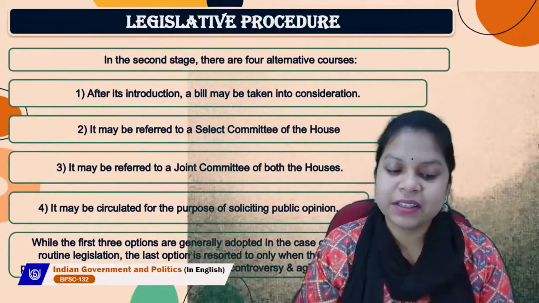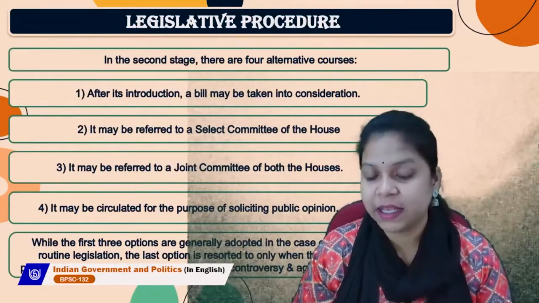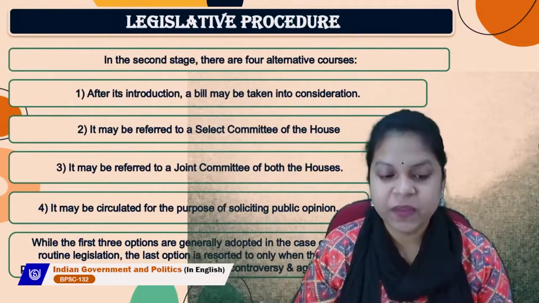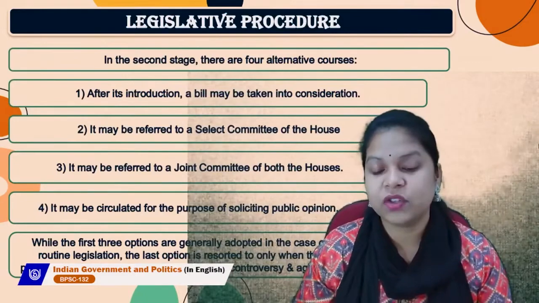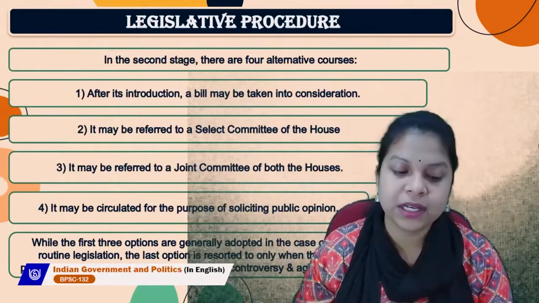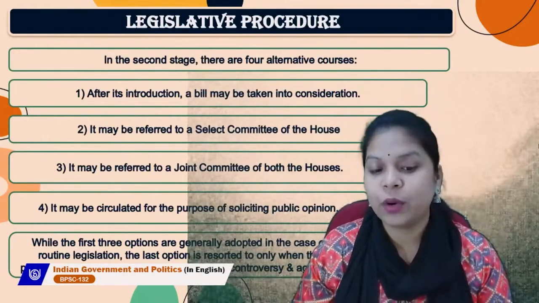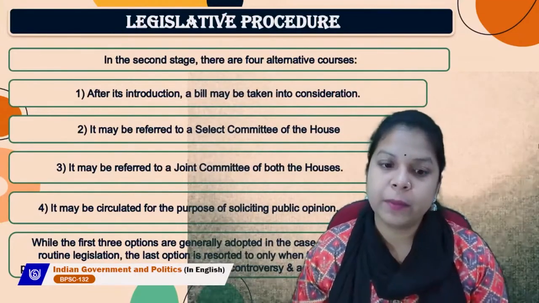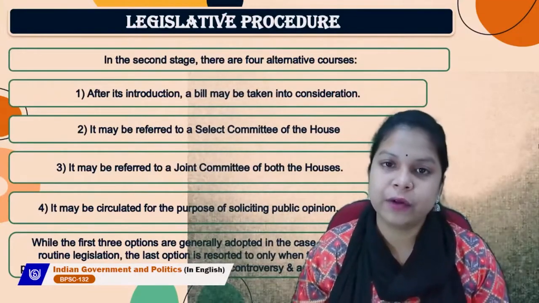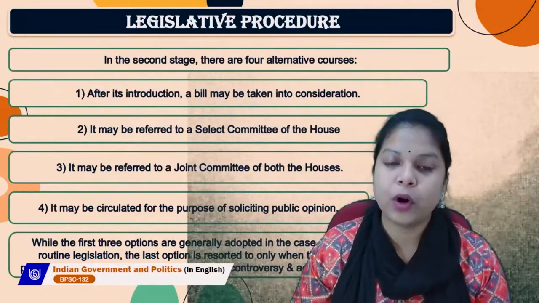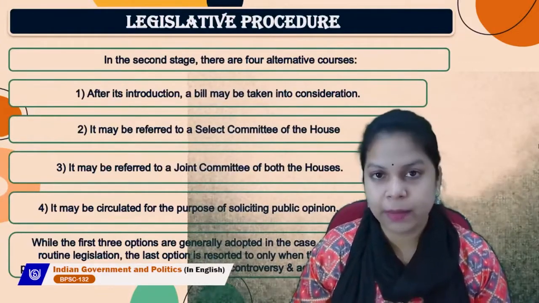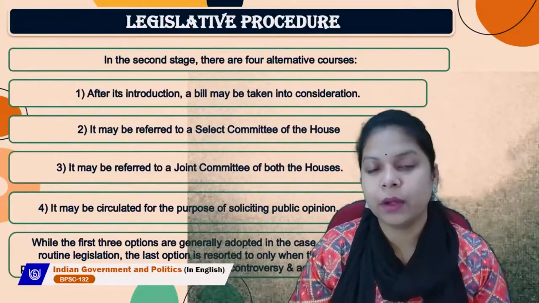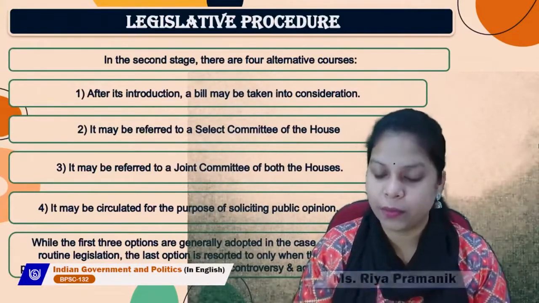While the first three options in the second stage are generally adopted in the case of routine legislation, the last option is resorted to only when the proposed legislation is likely to arouse public controversy and agitation. So if it is believed that a bill will create controversy and agitation among the public, it may be circulated for the purpose of soliciting public opinion.